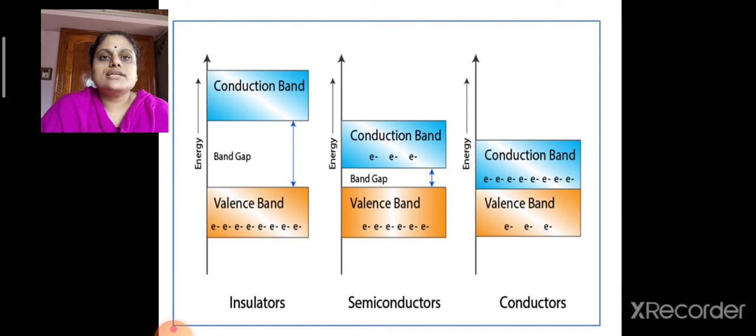Now let us differentiate insulators, conductors and semiconductors on the basis of energy bands. In the case of insulators, the energy band gap between the valence band and conduction band is very high. That is, it will be greater than 3 electron volt. In the case of conductors, the valence band and conduction band overlap, or the distance between valence band and conduction band will be very low. In the case of semiconductors, there is a small band gap between valence band and conduction band.